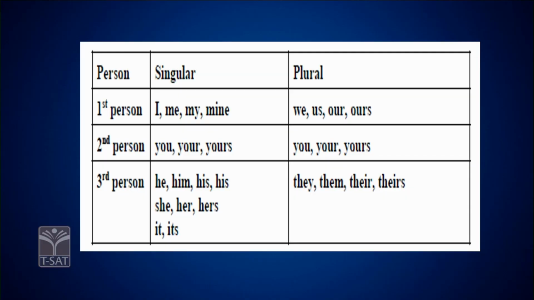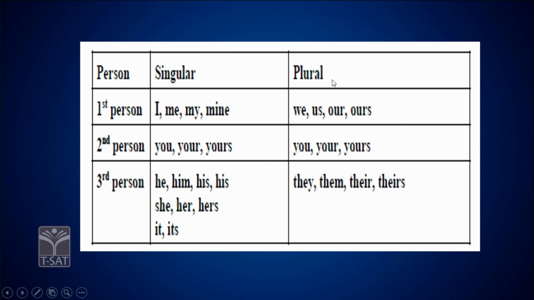Personal pronouns differ in terms of number, singular number and plural number with reference to the person. Who is the first person? The speaker is the first person. Always remember, the first person is always going to be the speaker who initiates, who starts the discussion or the talk. He is called the speaker. So singular, I, me, my, mine.